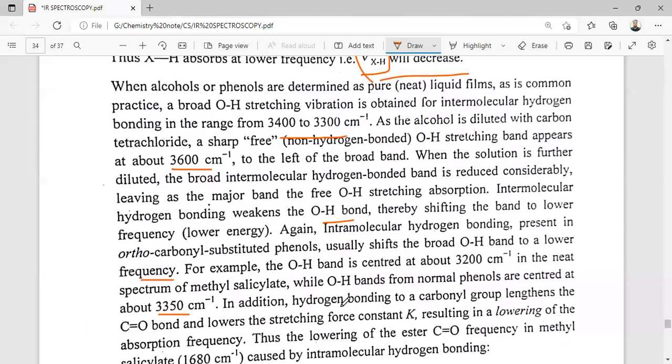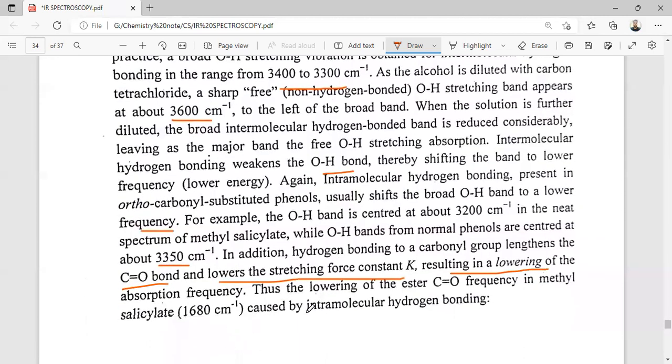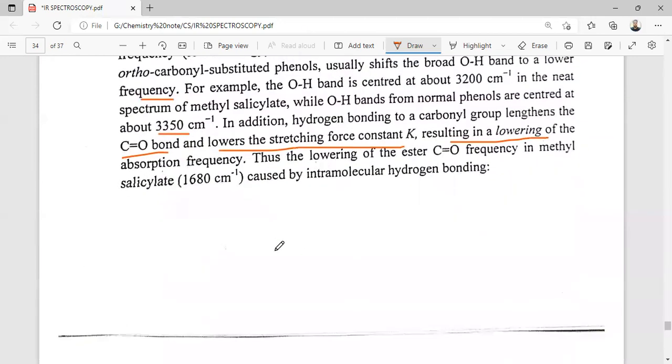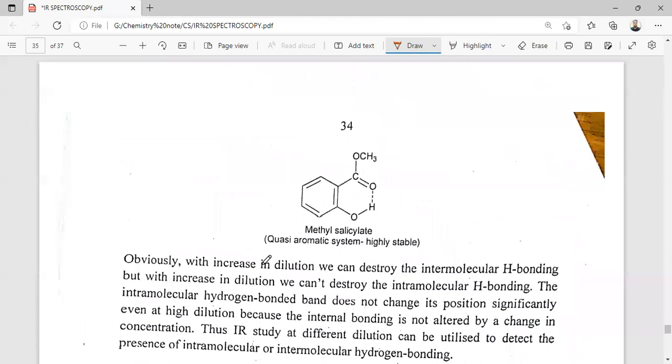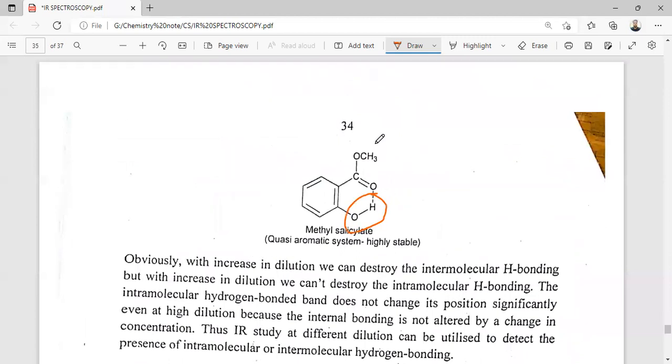In addition, hydrogen bonding to the carbonyl group lengthens the C double bond O bond and lowers the stretching force constant K, resulting in a lowering of the absorption frequency. Thus, the lowering of the ester CO stretching frequency in methyl salicylate is caused by the intramolecular hydrogen bonding. So here, due to the intramolecular hydrogen bonding, the CO stretching frequency is lower.